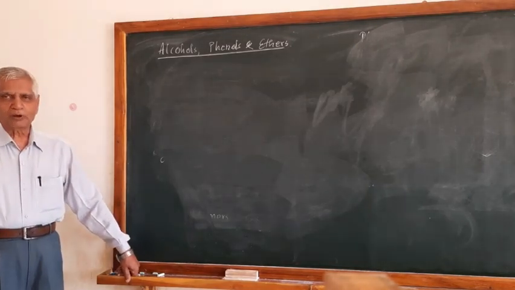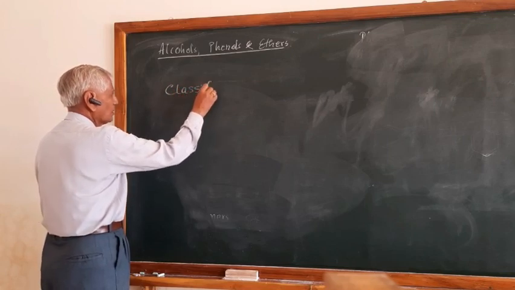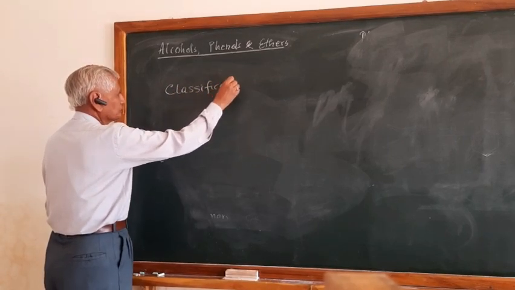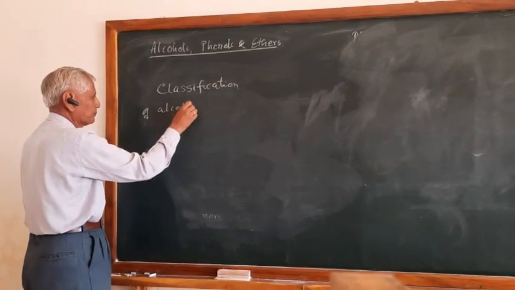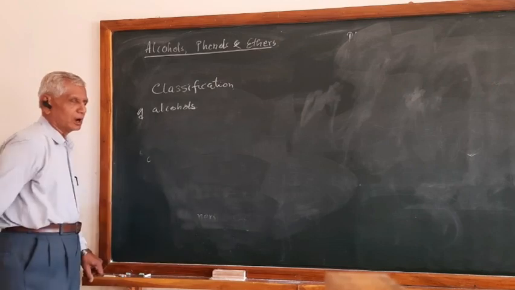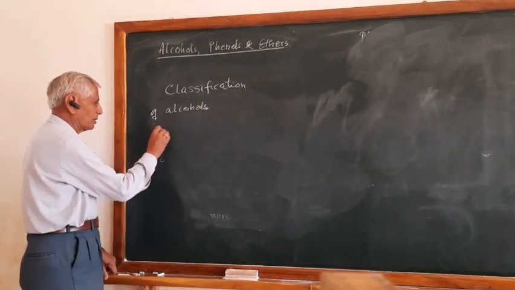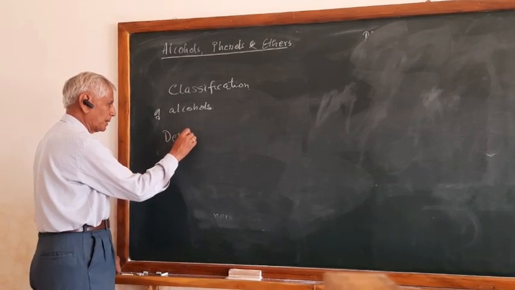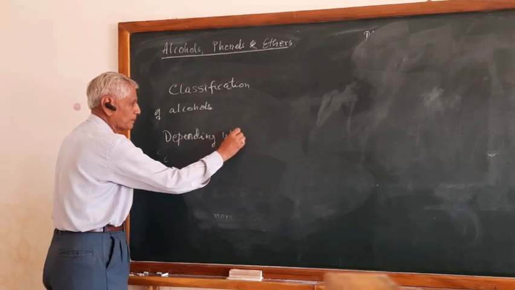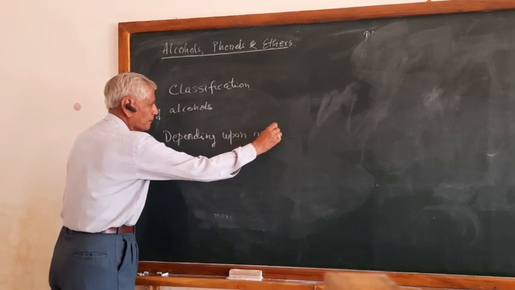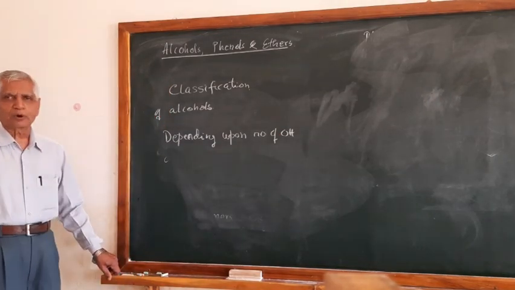Now, let us go for the classification of alcohols. Alcohols are classified depending upon the number of hydroxy groups the compound contains.